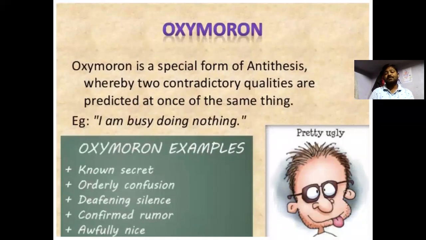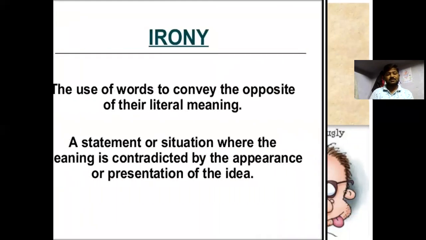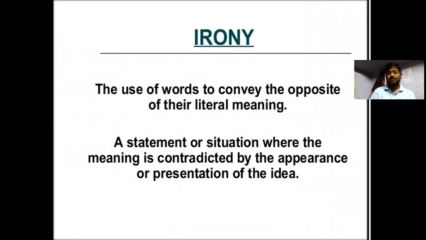Oxymoron is a special form of antithesis, whereby two contradictory qualities are predicated at once of the same thing. I am busy doing nothing. That means it's an oxymoron. Doing nothing. That means he was busy in doing nothing. Oxymoron examples: known secrets, secret is known, orderly confusion, defining silence, confirmed rumor, awfully nice.